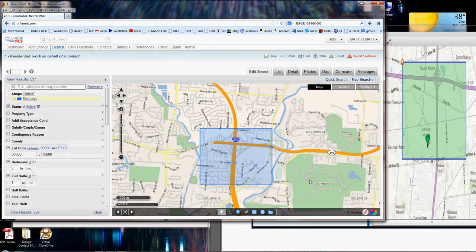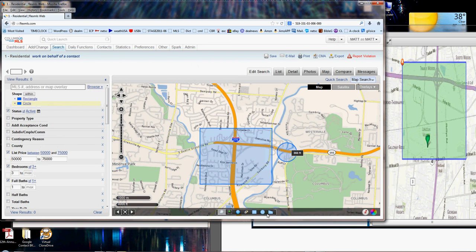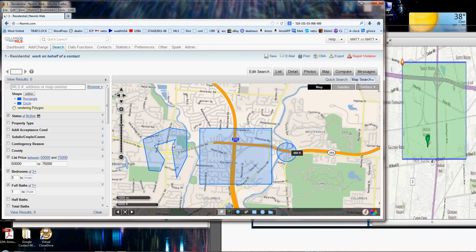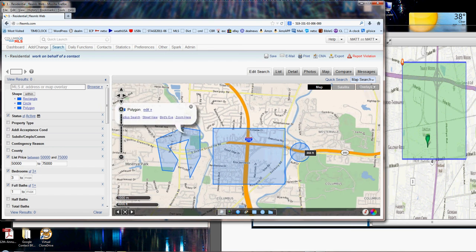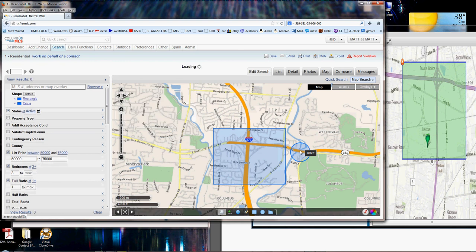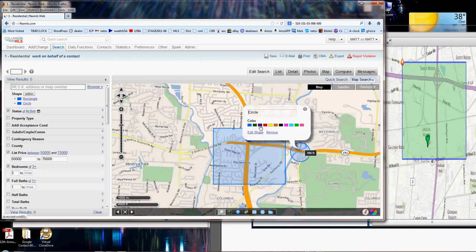So there's the polygon. Or you can do the radius as needed, or the multifacet polygon right down here at the bottom, and you always click and release. Click, click, click and release, click and release. So you can go through and recreate your polygons. Double click to finish it. If you need to get rid of them, you can simply click on the polygon, click on edit, and click remove. So I click on this one, click on edit, and click remove.